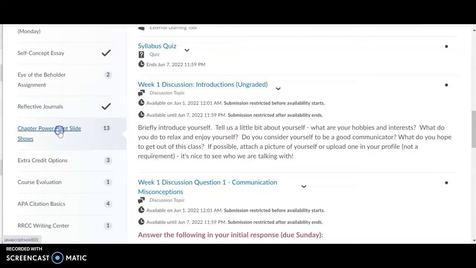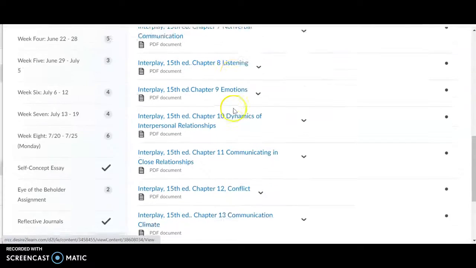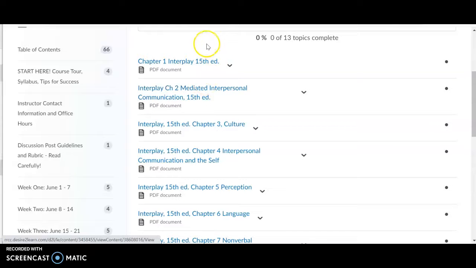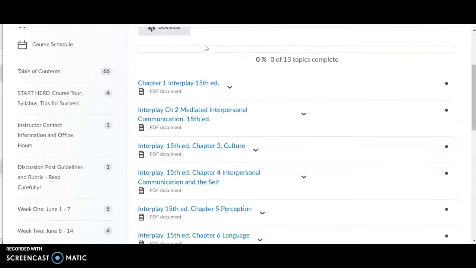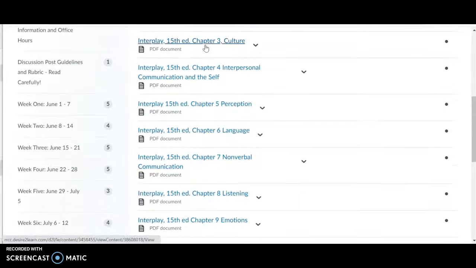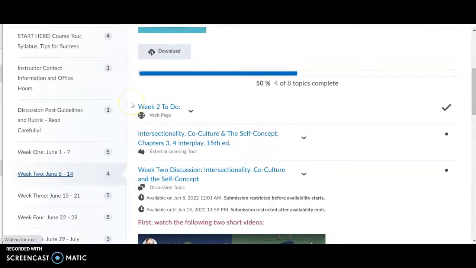It's not narrated, but if you read through the chapter 2 PowerPoint right here, you'll be able to answer those discussion prompts. These PowerPoints will not take the place of reading the text, however, for the whole semester. So you do want to make sure you get access to the textbook ASAP. So you can scroll through here.